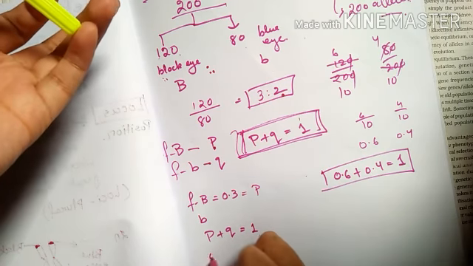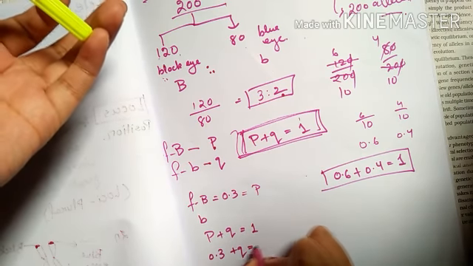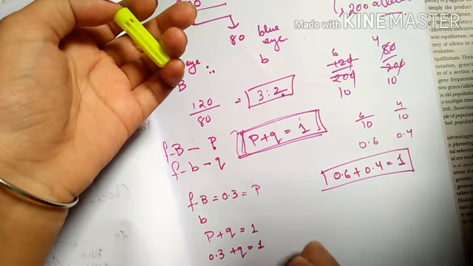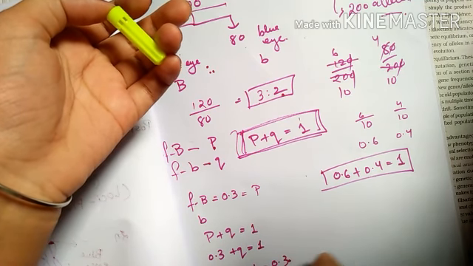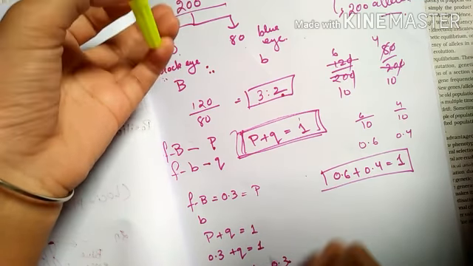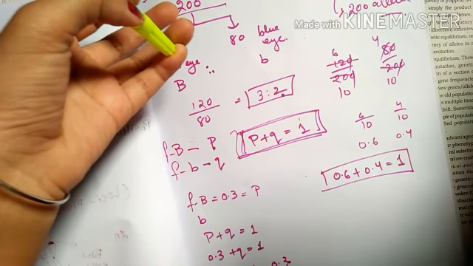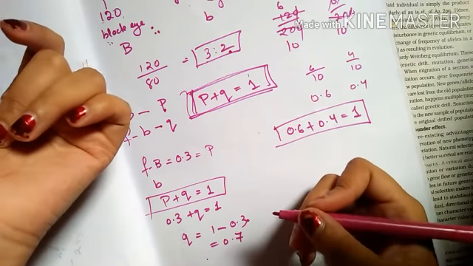So we can just put the value: 0.3 plus Q is equal to 1. So Q is equal to 1 minus 0.3, that is equal to 0.7. The value of Q is equal to 0.7. So like this we can get the frequency.